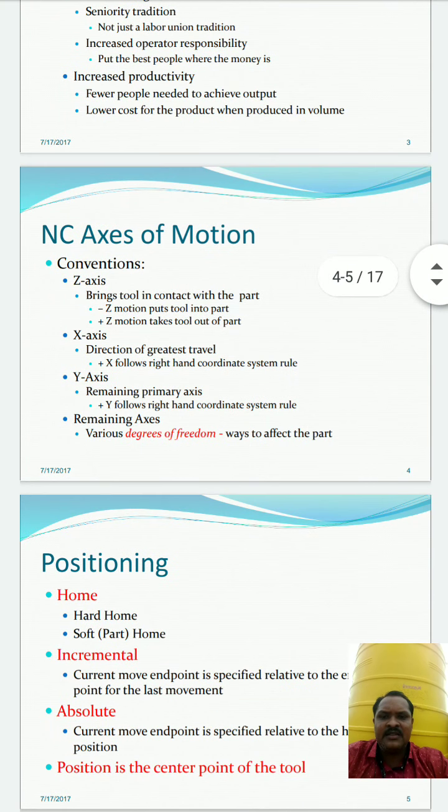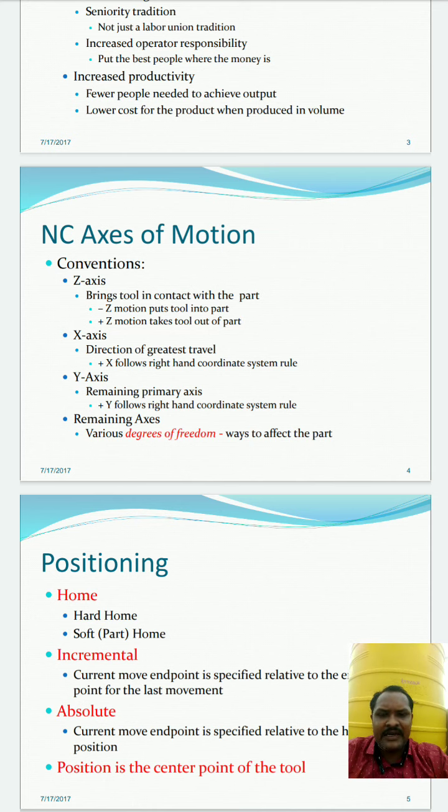The next part is the NC axis of motions. How is it going to move? The z axis, x axis, y axis and the remaining axes are here. In the z axis, we bring the tool in contact with the part. There is the positive z axis and the negative z axis. With the negative z axis, negative z motion puts the tool into the part.